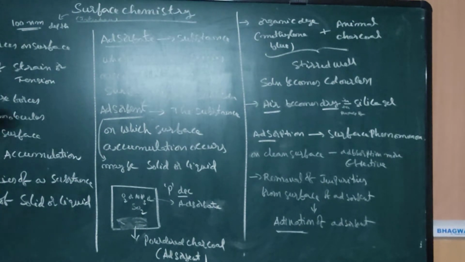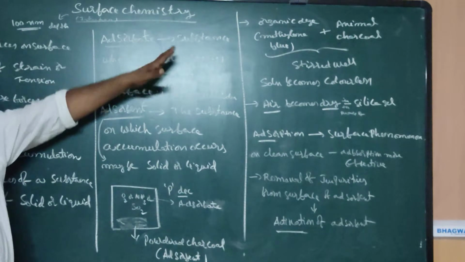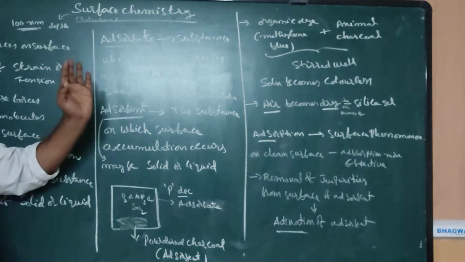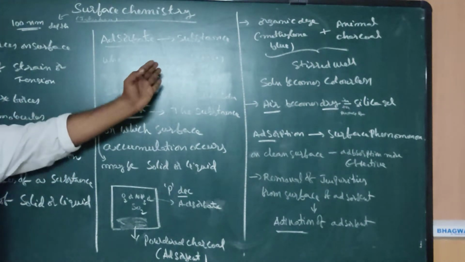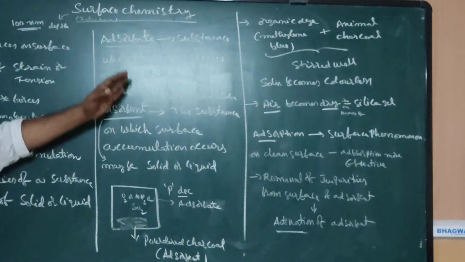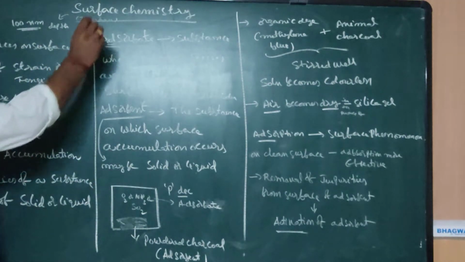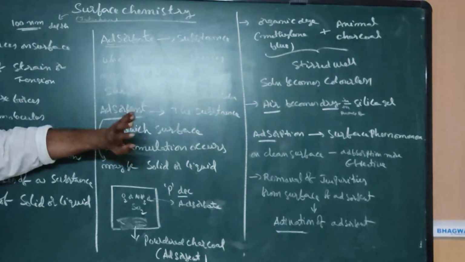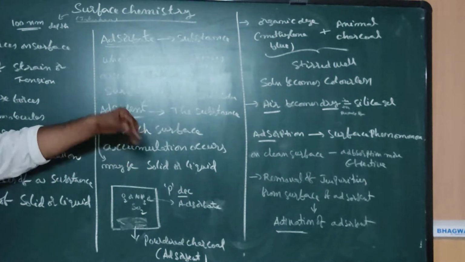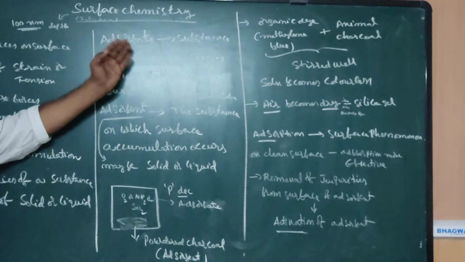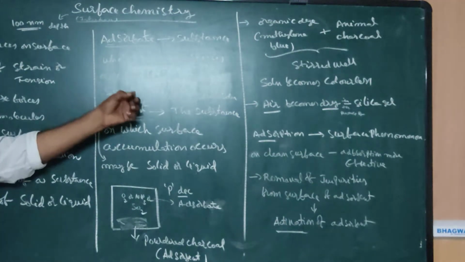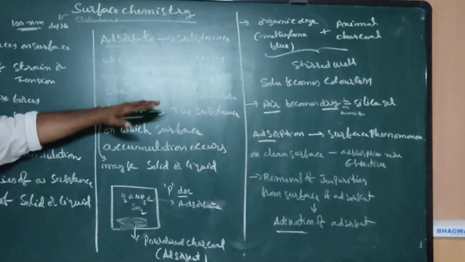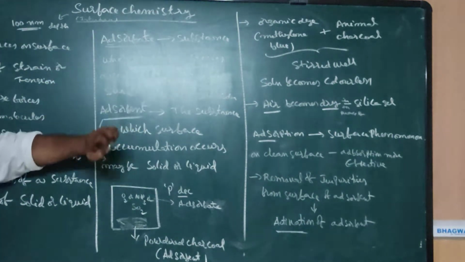Next one, adsorbate. Adsorbate is the substance whose molecular species accumulate at the surface. Adsorbate may be a gas or liquid or solid in solution. Solid may be solute. Once again, the substance whose molecular species accumulate at the surface is called adsorbate. It may be a gas or liquid or solid in solution.